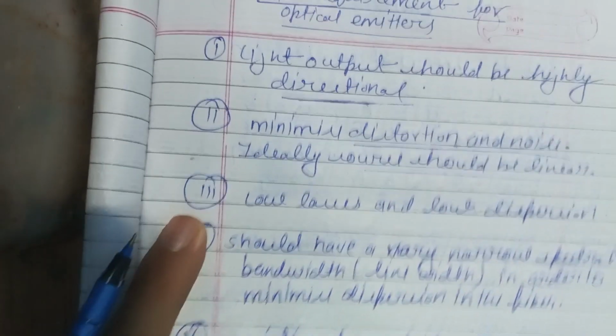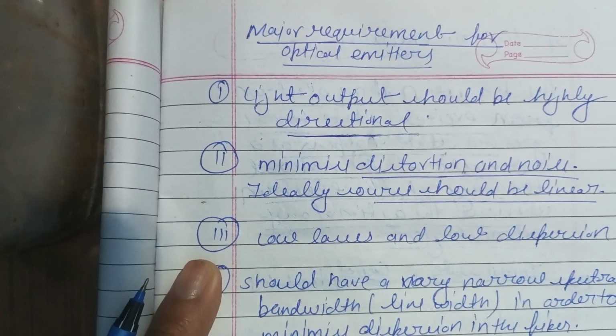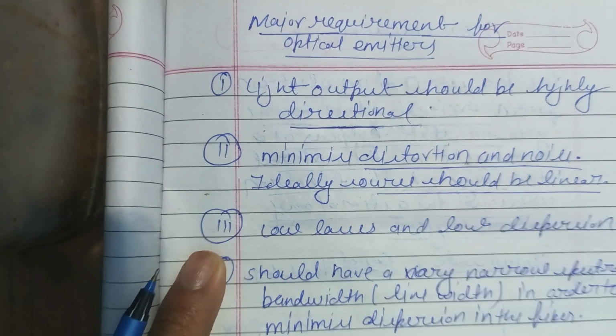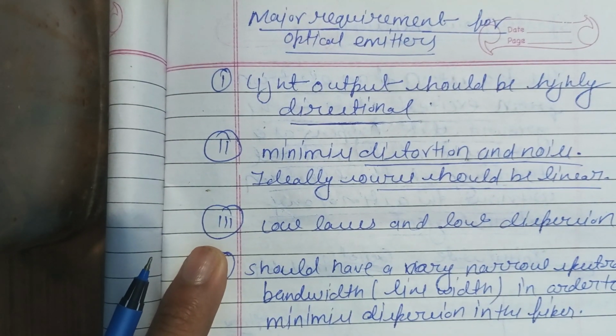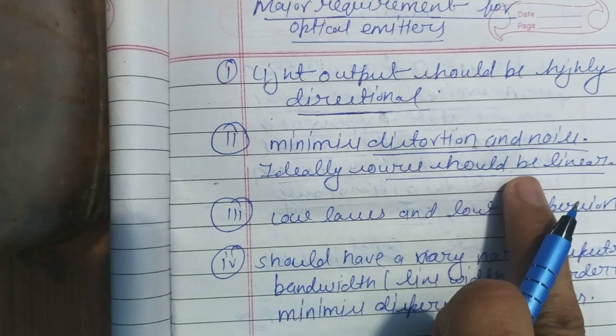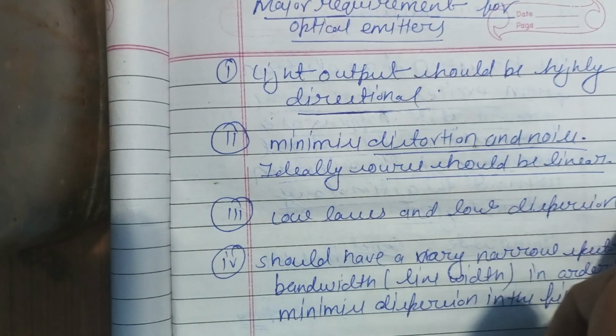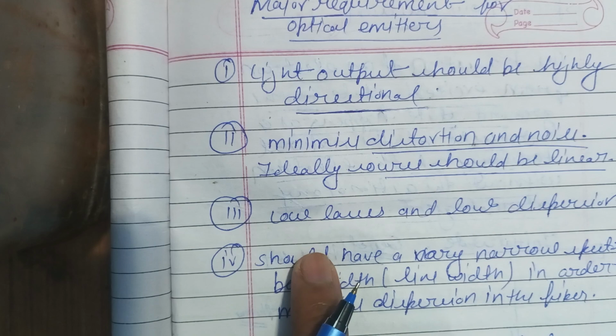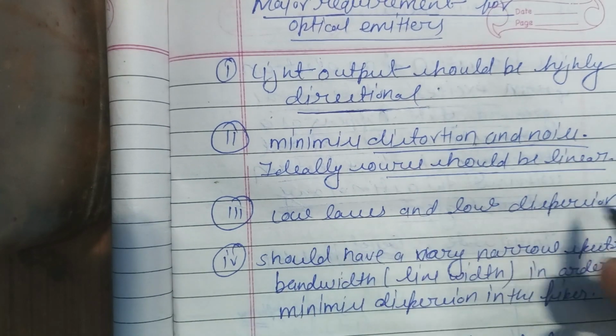So in this slide I am discussing the major requirements of an optical emitter. The first requirement is that light output should be highly directional. The second requirement is minimum distortion and noise, and ideally the source should be linear. The third requirement is low loss and low dispersion.